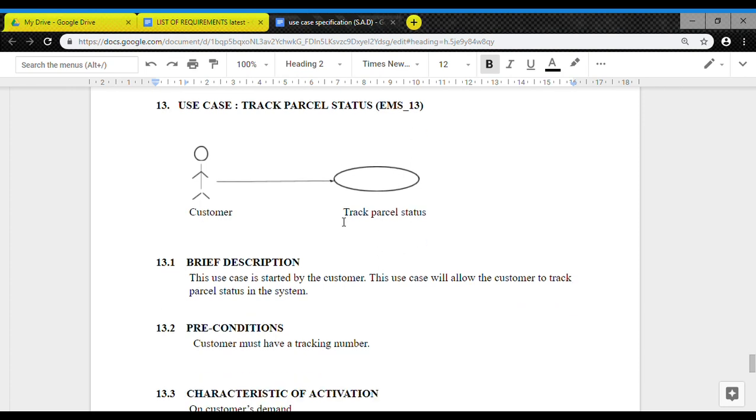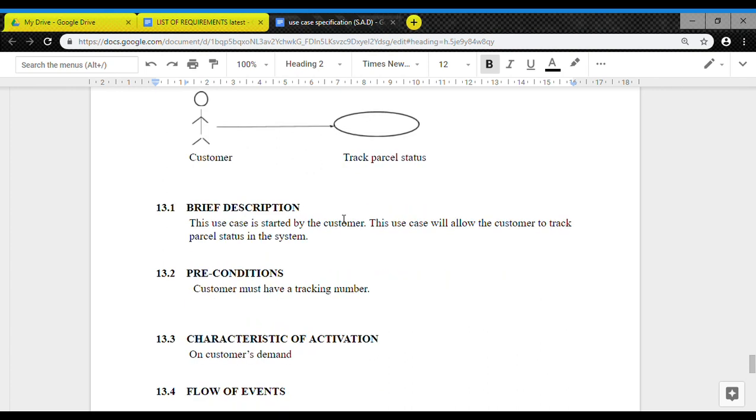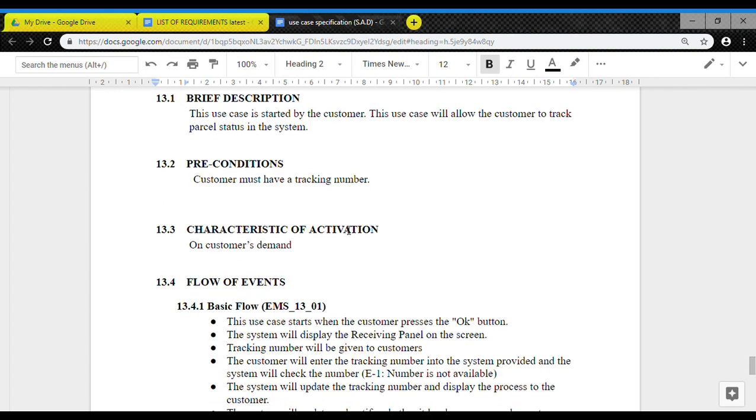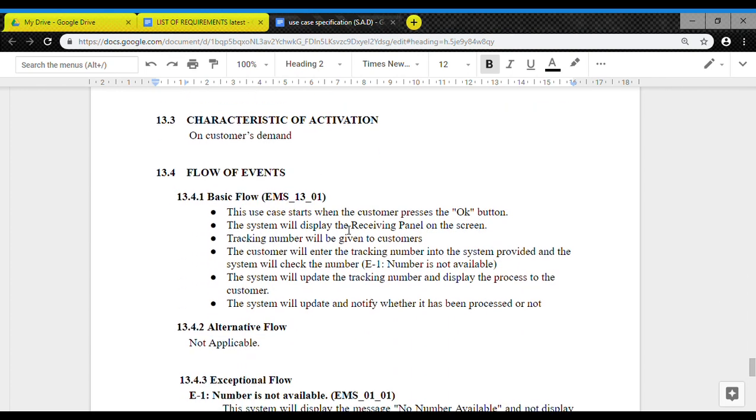And the next is track parcel status. This use case's precondition and characteristic are just the same as before. So we just jump to the flow of events. This use case is also started by the customer. By pressing the OK button, the system will display the receiving panel on the screen. A tracking number will be given to the customer, of course by the company.